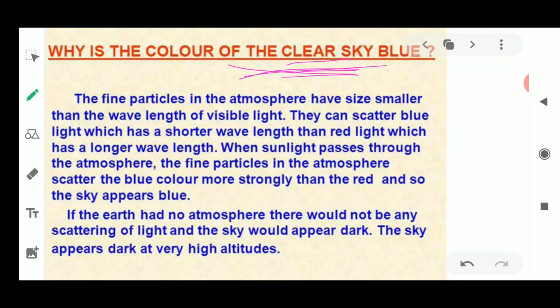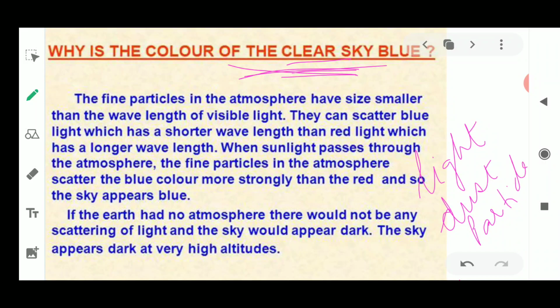Because of the scattering of light, the gases and other fine particles present in the atmosphere also scatter. Along with the light, the dust particles as well as the other things present in the atmosphere also scatter. Now why blue color?